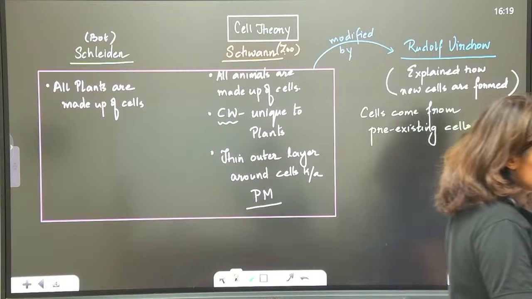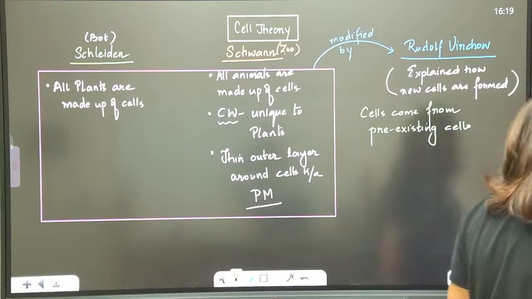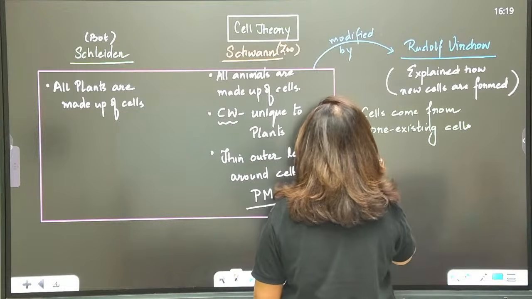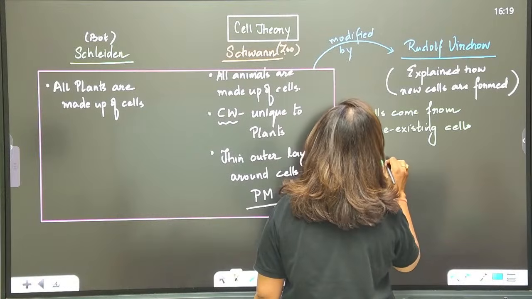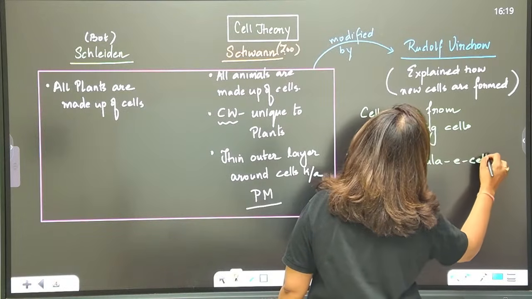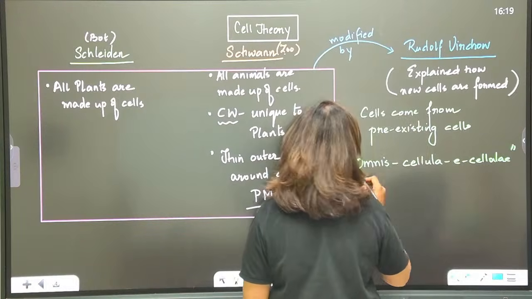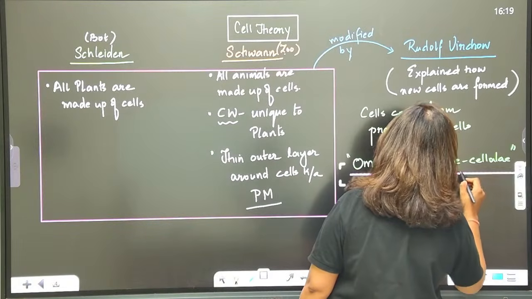The way he exactly said it was omnis cellula e cellula. Is this point clear? This is what he said.